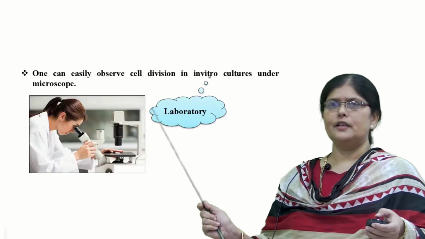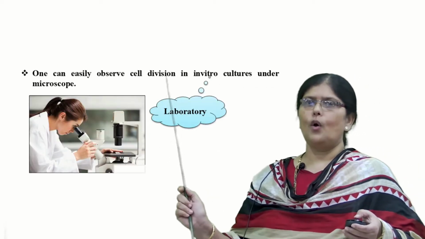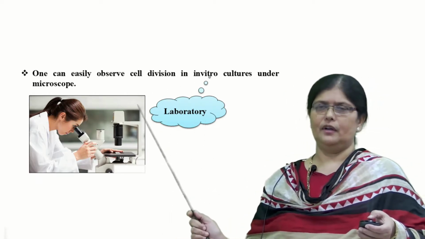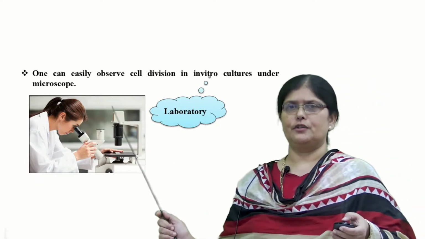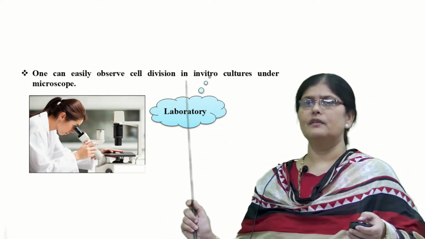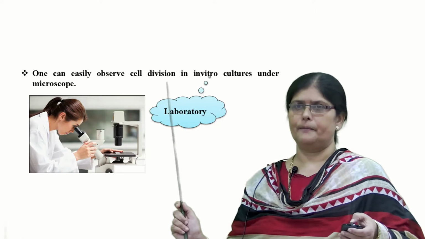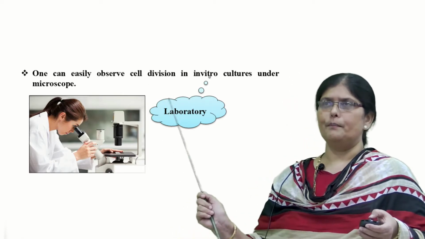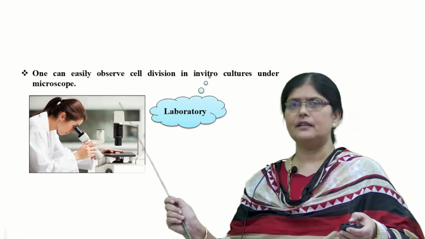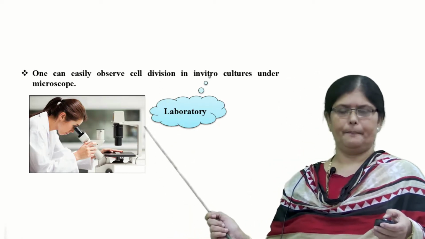You can see in this picture the cell dividing. Now one can also easily observe cell division in the laboratory, which means in in vitro cultures also. In the laboratory, under the microscope, we can observe the cell divisions taking place. So in vitro here means the technique of observing cell division in the laboratory.